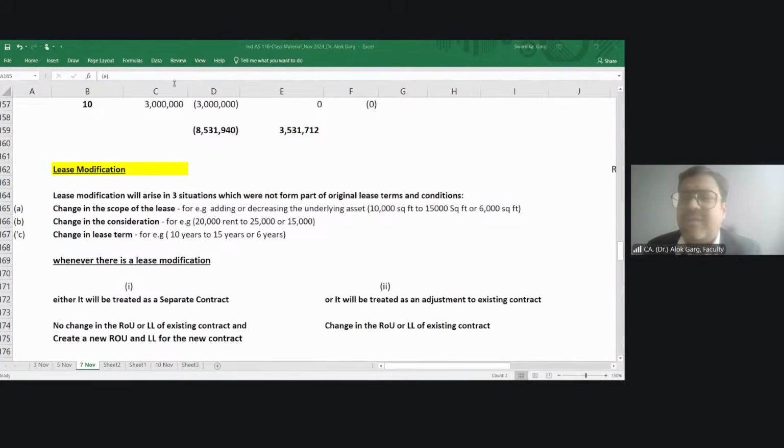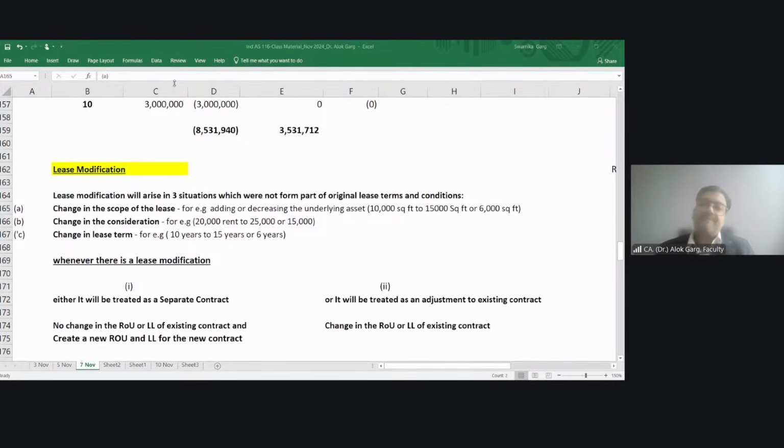Friends, tell me why lease modification accounting is important. Why is the concept of lease modification given? Because either your consideration is changing, your scope is changing, or your lease term is changing. You have not accounted for that when you initially accounted for your ROU and lease liability. So that is why it is important to account for the lease modification prospectively. Whenever this modification happens, you need to account for it.